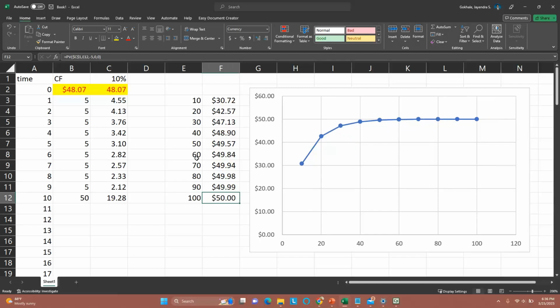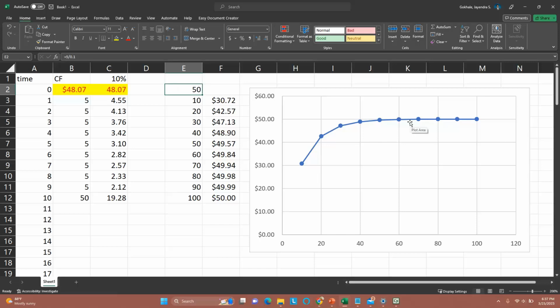But wait, this is not exactly $50. If you see the value of this, you see it's 49.999999. It doesn't exactly become 50. But when does it become 50? When you have infinite horizons. So for example, in a perpetuity, it's just the dividend or the cash flow divided by the rate of return, 10%, 0.1. You can see that's the 50. So that is a connection between growing cash flows and the present value or price of the stock.